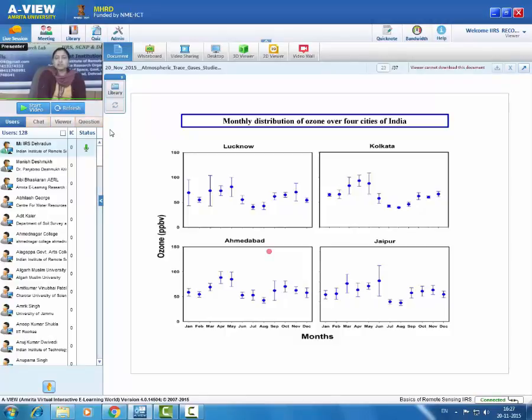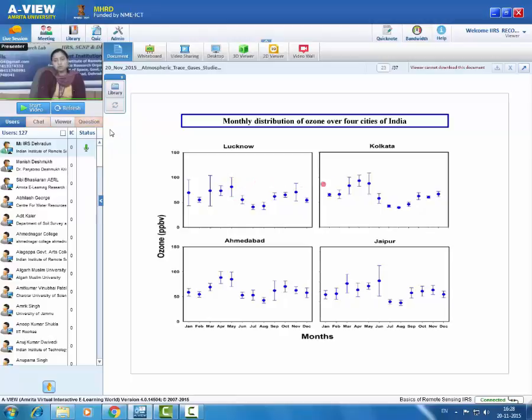Because ozone is a secondary pollutant. It is dependent on the precursors. And though precursors are high during winter time, sunlight intensity is not that high. And ozone is produced through photochemistry. So when a sufficient amount of precursor pollution and sunlight is available, only then is a high level of ozone observed.